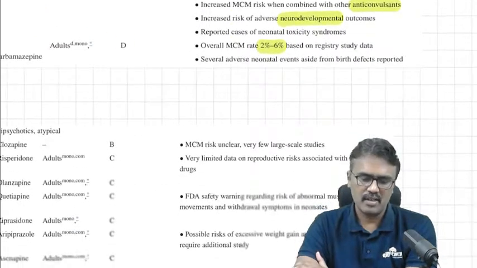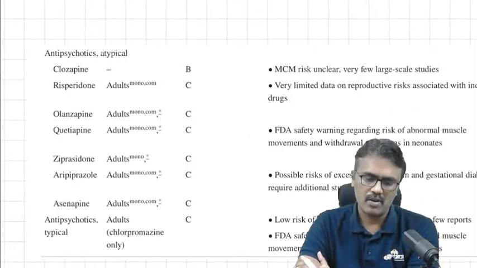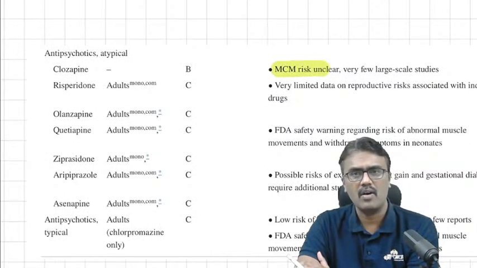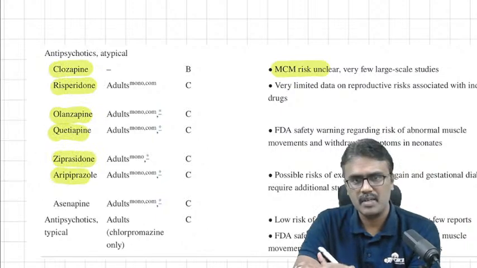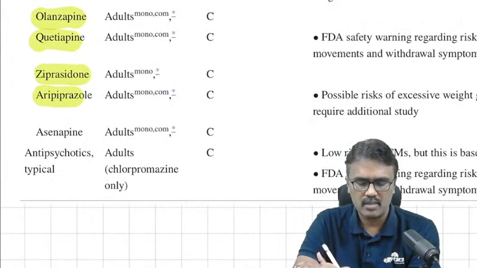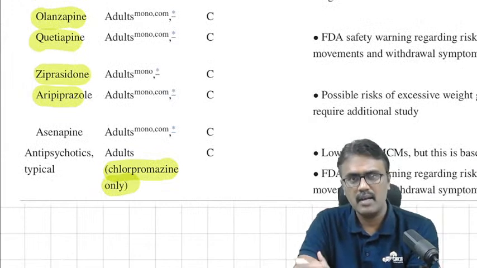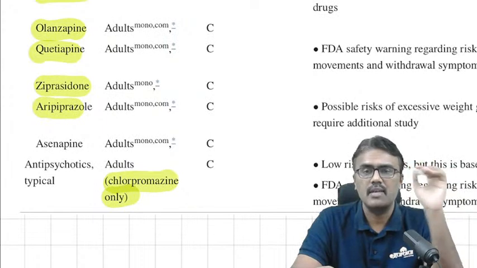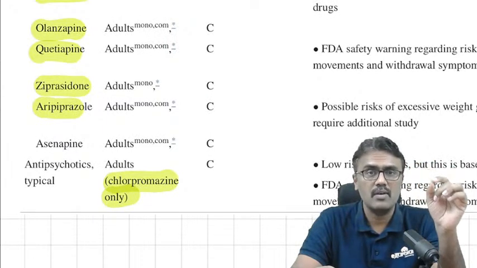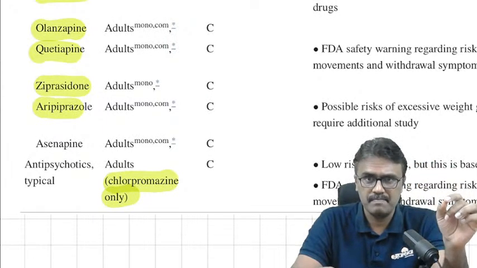Now, what about the atypical ones, clozapine, risperidone? Congenital abnormalities are not so much, they are unclear. So that's why atypical antipsychotics, clozapine, risperidone, are the safest to be used in bipolar disorder. Only one typical antipsychotic, chlorpromazine, can be used in pregnancy. Otherwise, for a pregnant woman with mania and bipolar disorder, the safest ones are atypical antipsychotics.